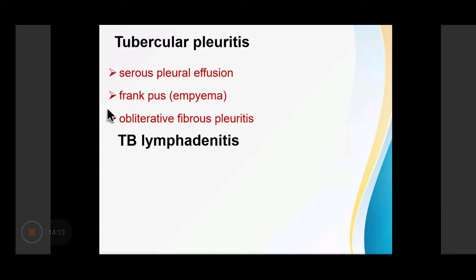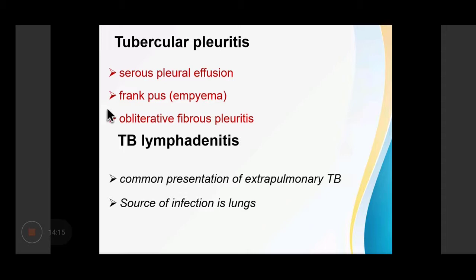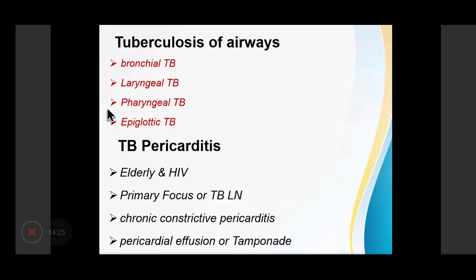Then there can be tubercular lymphadenitis. This is a common presentation of extrapulmonary tuberculosis and the source of infection is most commonly the lungs. Then there can be tuberculosis of the airways like bronchial TB, laryngeal TB, pharyngeal TB or epiglottic TB.